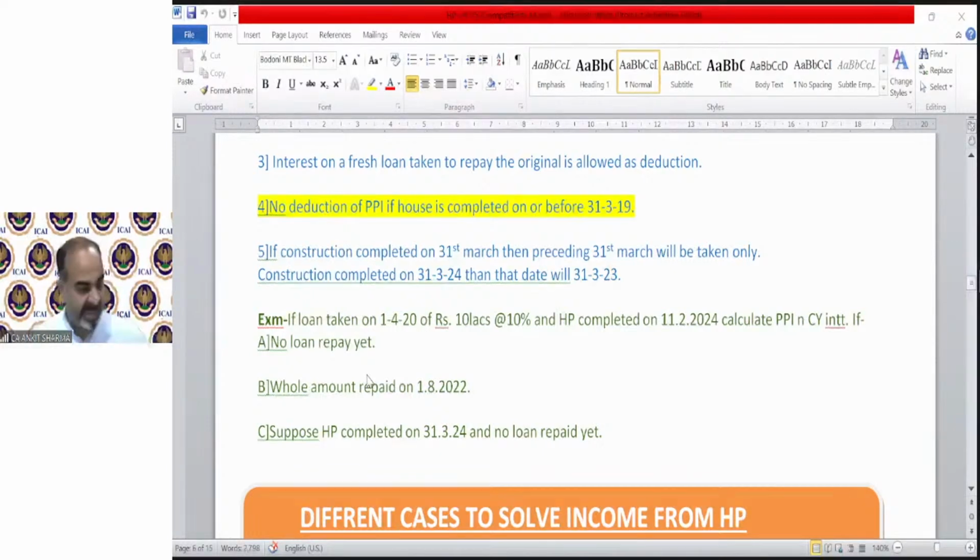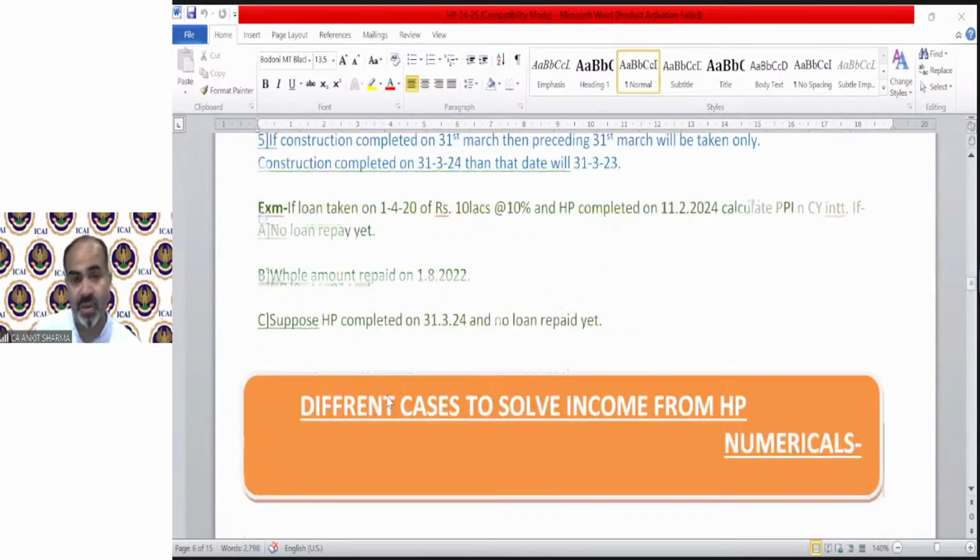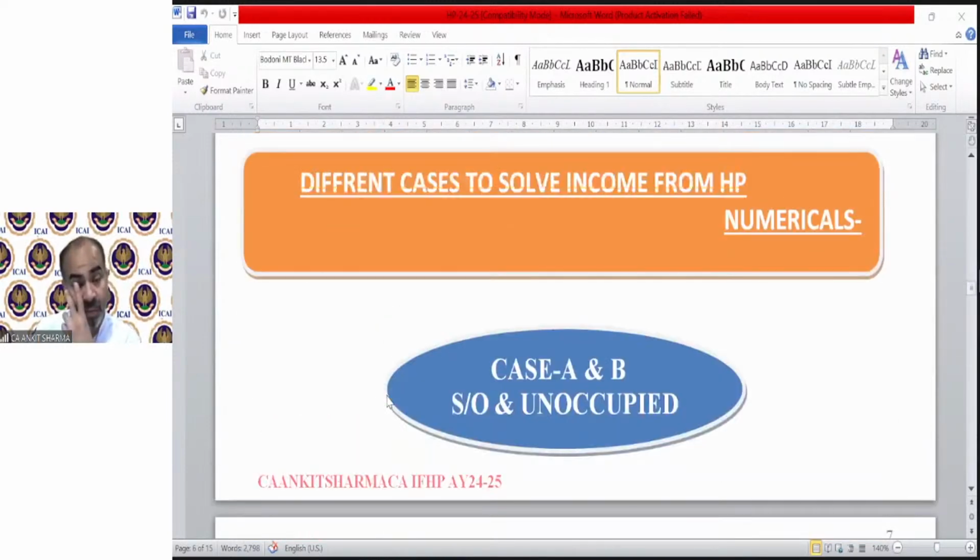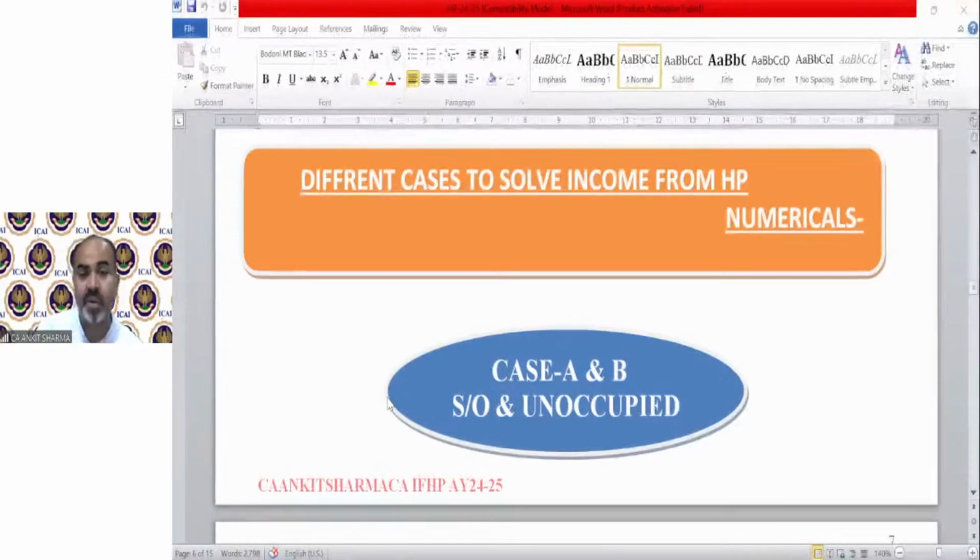So we were discussing the provisions regarding different kinds of numerical questions which can be framed under income from house property. We have discussed case number A and B, and now we will move on to case number C, and then case number D, E, F, and G. So we will complete income from house property, all cases, all provisions, and then we will move on to solve the questions from your study material as well as test your knowledge questions. Okay. So case number A, let me remind you once again, let me revise it for you.